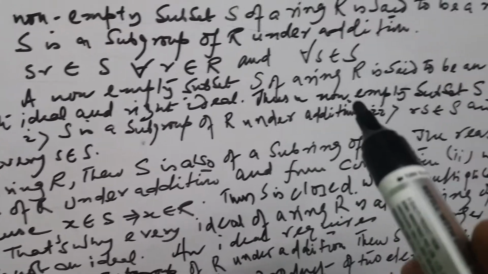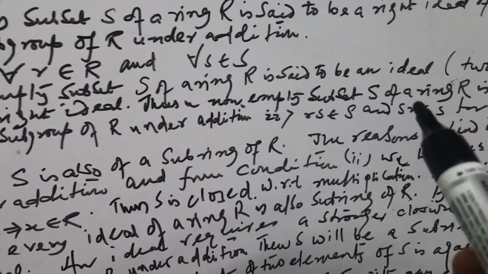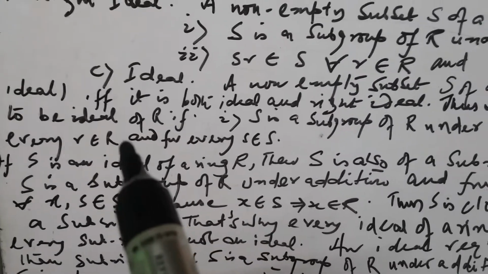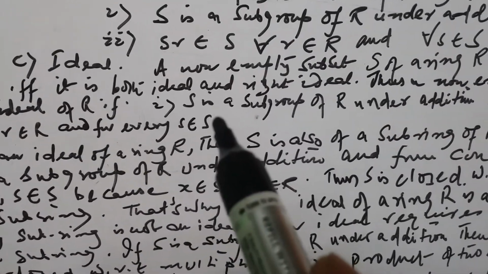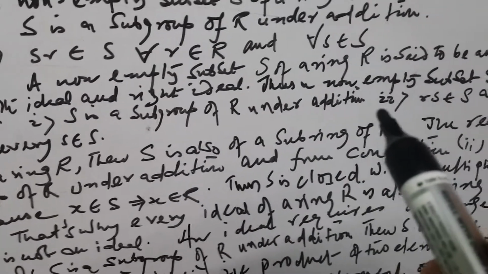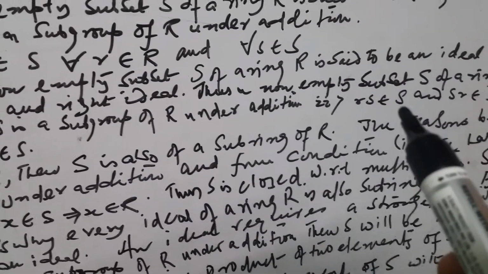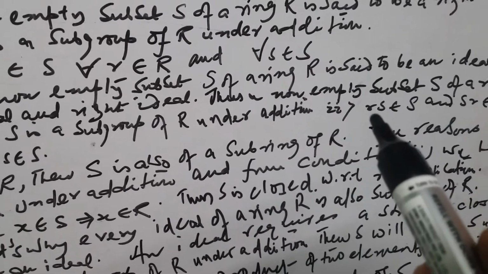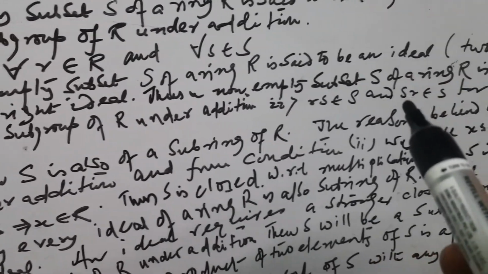That is, S is a subgroup of R under addition, number one. Number two, rs, here left ideal, and sr, here right ideal, for both.